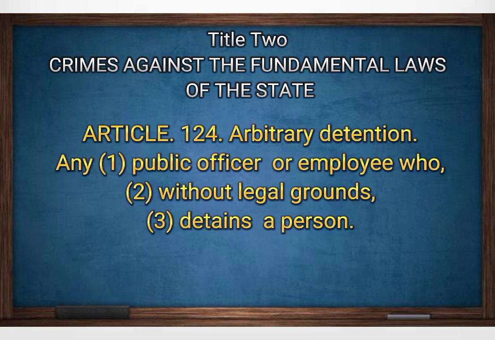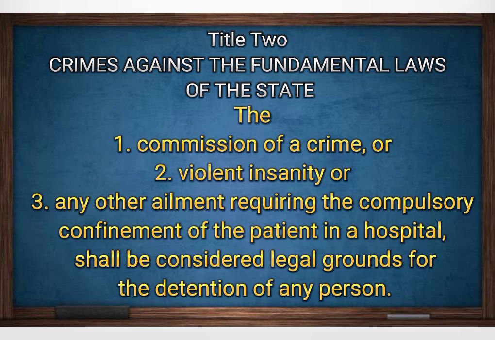Article 124, Arbitrary Detention. Any public officer or employee who, without legal grounds, detains a person. 1. Commission of a crime, or 2. Violent insanity, or 3. Any other ailment requiring the compulsory confinement of the patient in a hospital shall be considered legal grounds for the detention of any person.